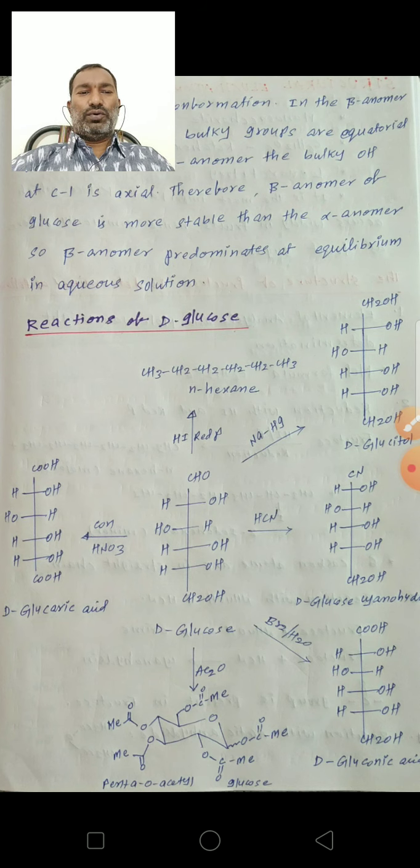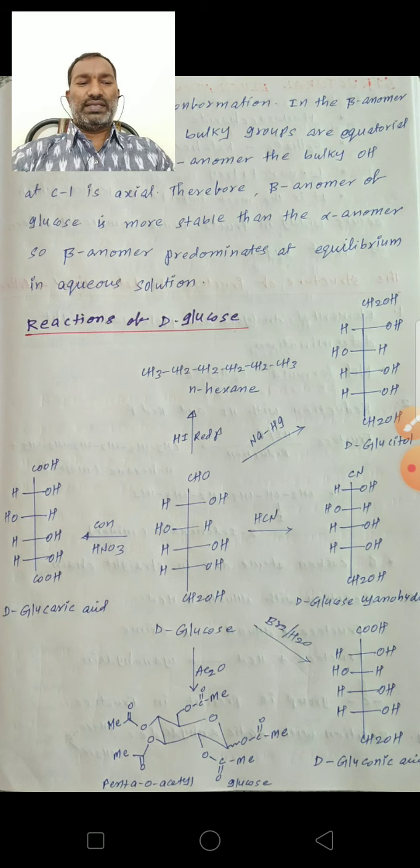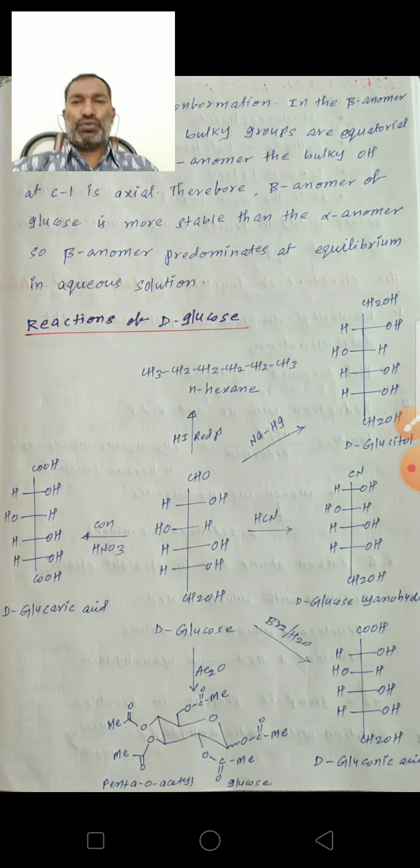The ring size of glucose is mainly a 6-membered ring, known as the pyranose structure. These pyranose structures convert into Haworth and chair conformation structures. And glucose reacts with various compounds to form various products.